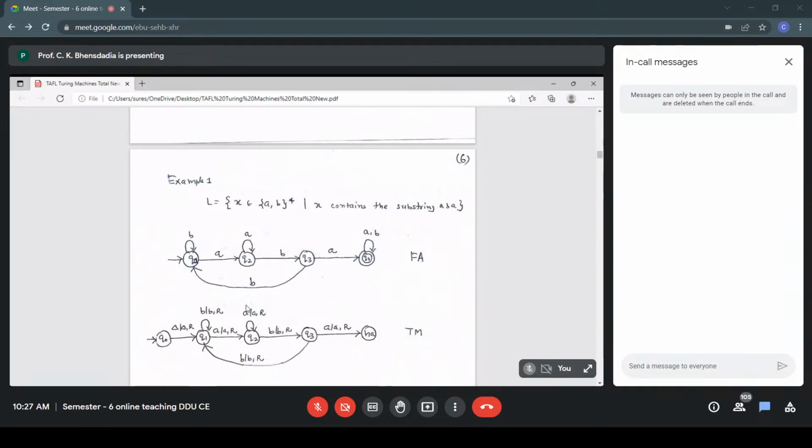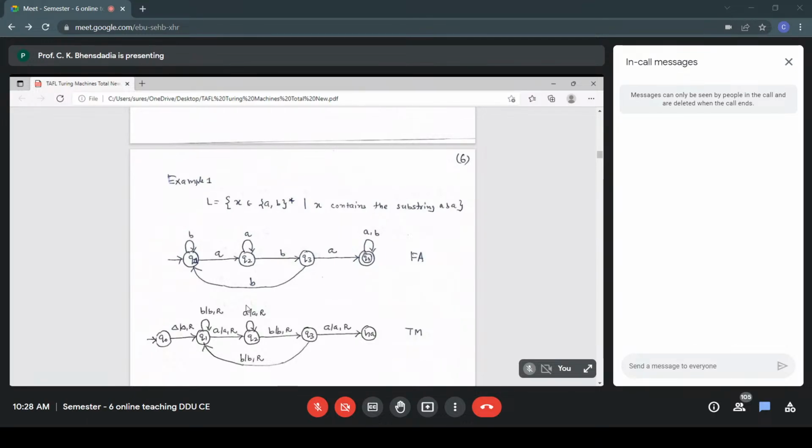My input string, whatever it may be, is stored on the tape. So if my current symbol is B, I don't change it, I don't require processing, I am just comparing. So in all these moves, you will see BBR or AR, nothing else, because I'm not changing the tape's content. It's in the reading mode only. There's no writing required. I'm inspecting whether the string ABA is present in the input or not. So I read a symbol, and there's no need to change it. Just read it and just save it.